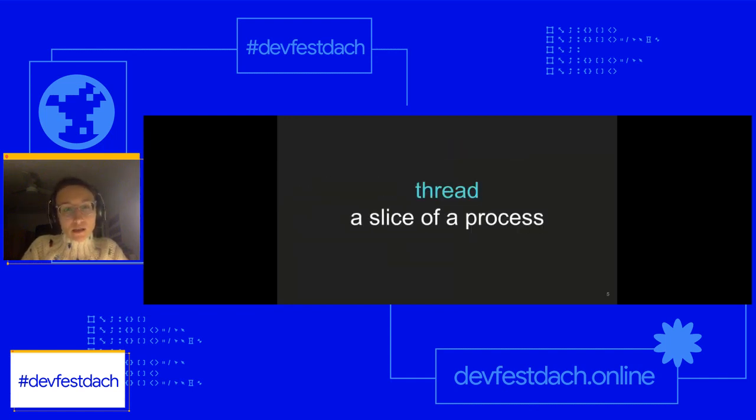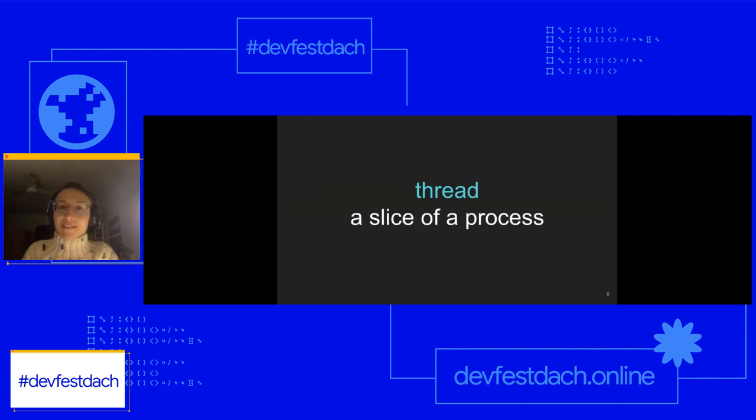So let's actually go back to the very basics and let's discuss what a thread is. As you can probably know, our computers can do a lot of things. I can be talking to you, I can be sharing the screen. I also have a calendar app running in the background. And that is because our operating systems can run multiple programs at the same time. This is possible thanks to processes. A process is something that executes a given program.